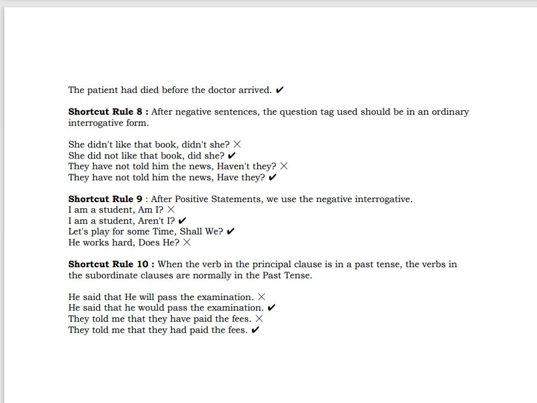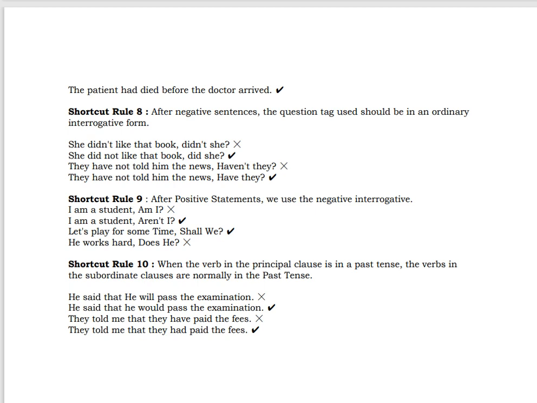After positive statements, we use the negative interrogative. So, I am a student, aren't I? We don't use "am I?" Let's play for some time, shall we? He works hard, doesn't he? It should be "doesn't he," because it has to be negative. Let's play for some time, let us. So in that case we can use "let us."